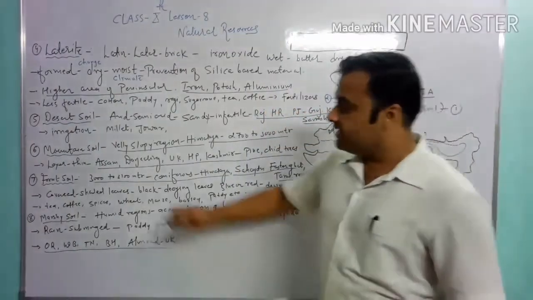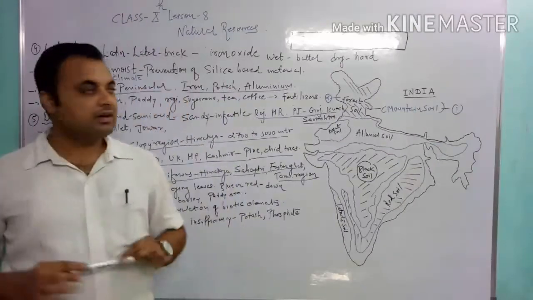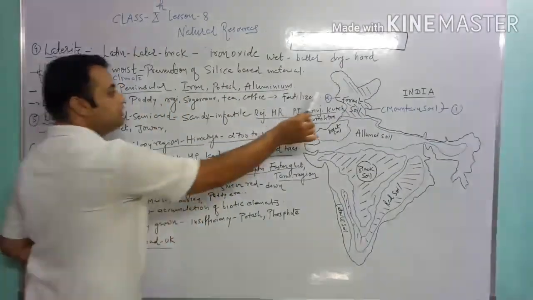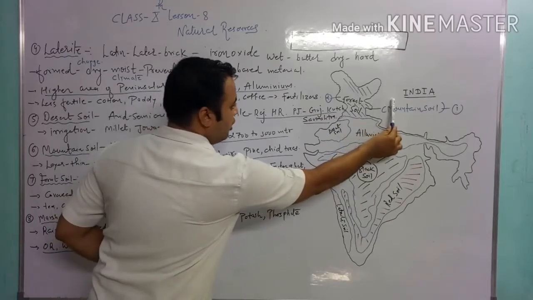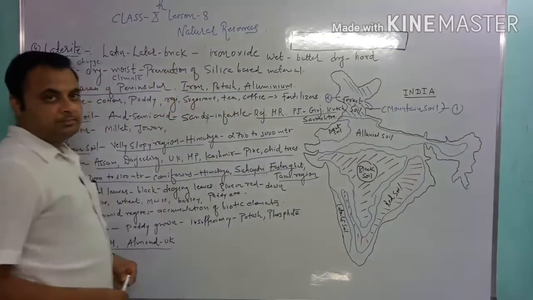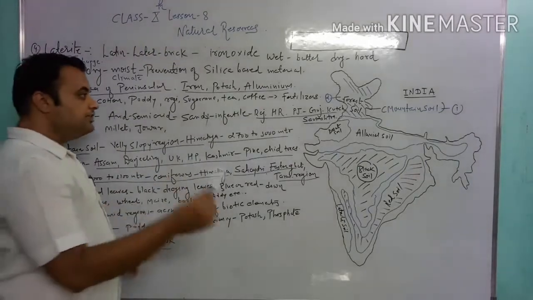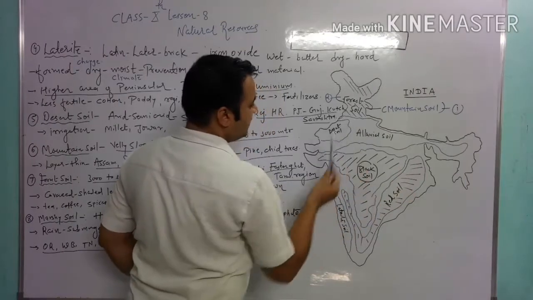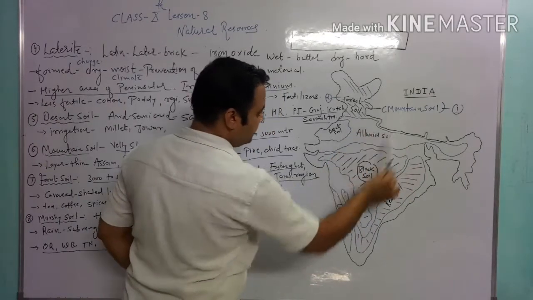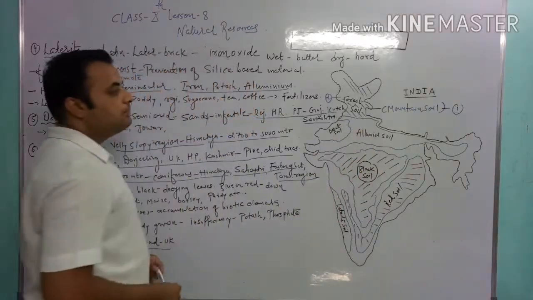The next soil is the mountain soil. The mountain soil is found in our country in the very sloping regions of the Himalaya, at altitudes between 2700 to 3000 meters. Regions like Assam, Darjeeling, Himachal Pradesh, Kashmir, Uttarakhand have the mountain soil.